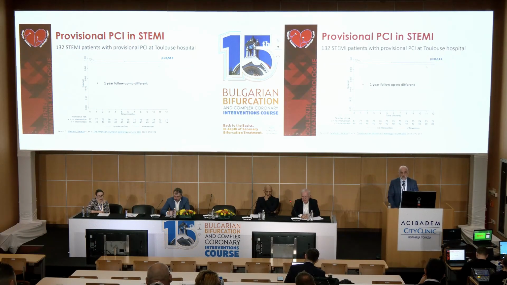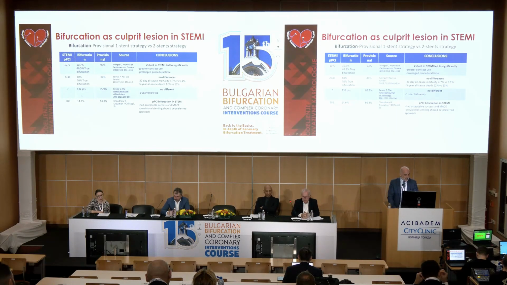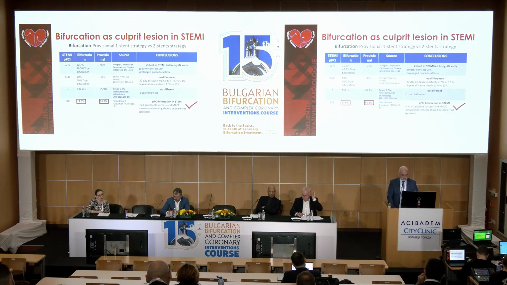In this group, there was no difference between one stent or two-stent bifurcation lesion treatment. Another publication had over 14% bifurcation culprit lesions, over 80% with the provisional stenting technique. This paper concludes that primary PCI for bifurcation in STEMI had acceptable success and MACE. Provisional stenting is a favorable technique.